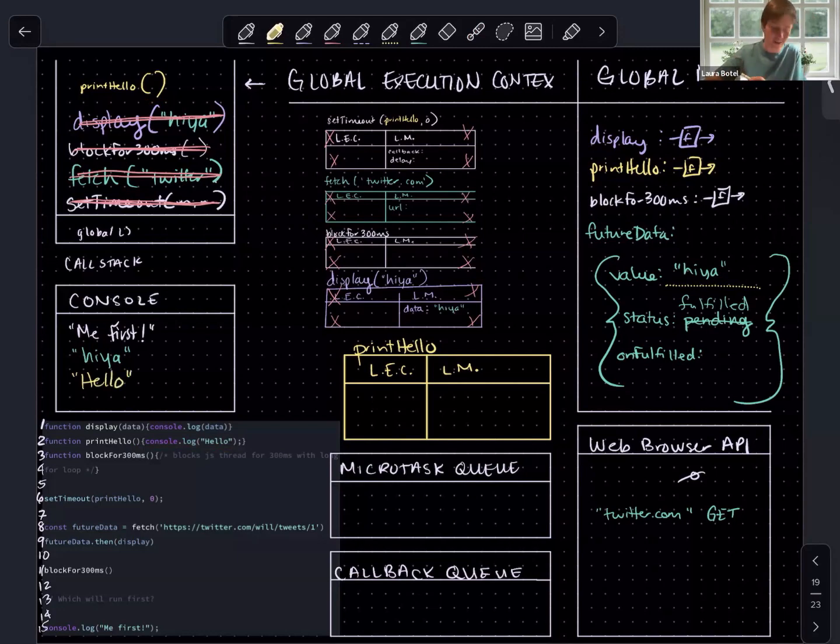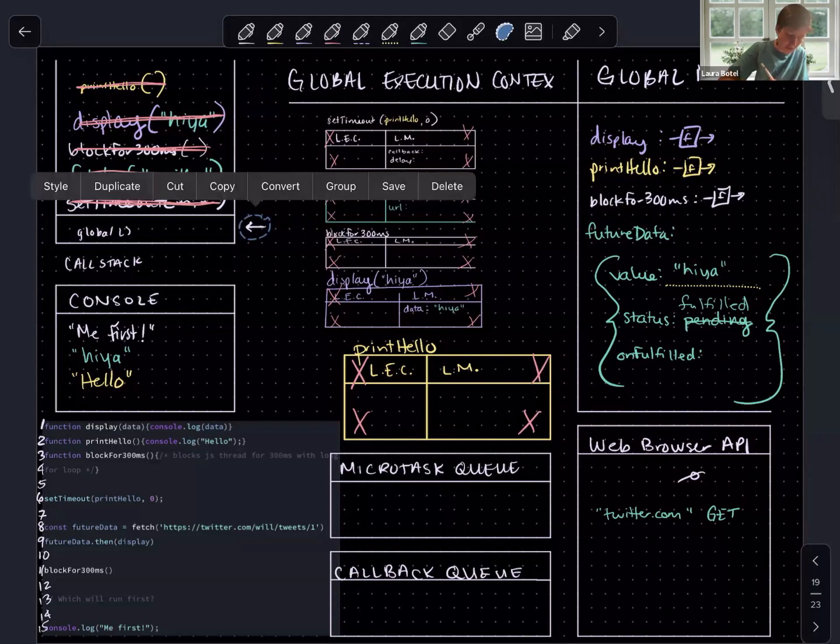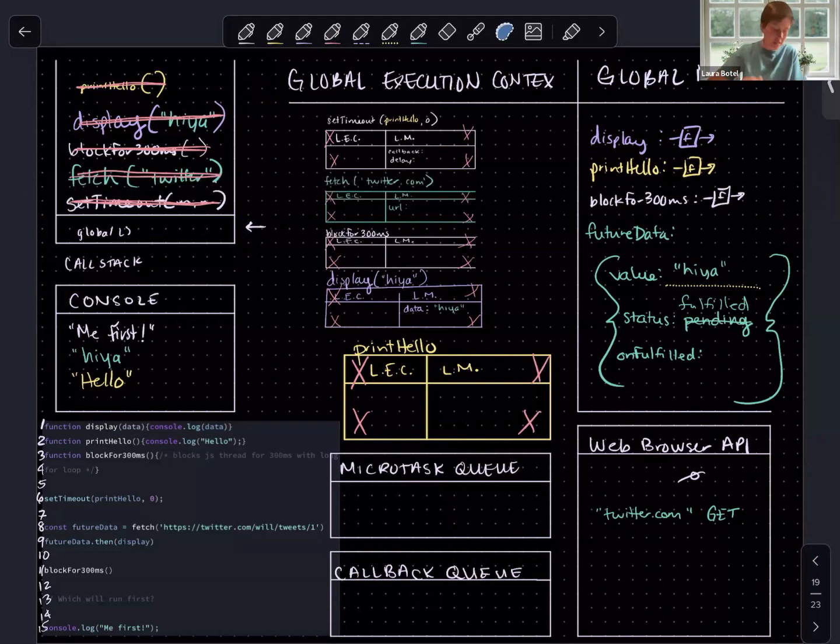So let's do that. Is there any code left to run in this execution context? No, there's not. We can mark it as eligible for garbage collection. We can pop it off the call stack. We can move our thread of execution back into the next frame on the call stack, which is global in this case. The event loop can rest.